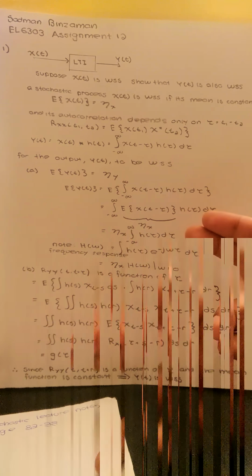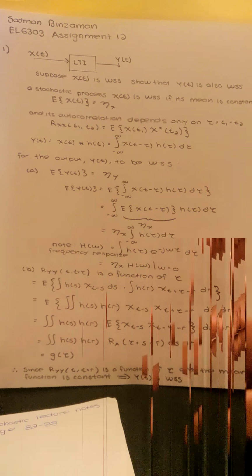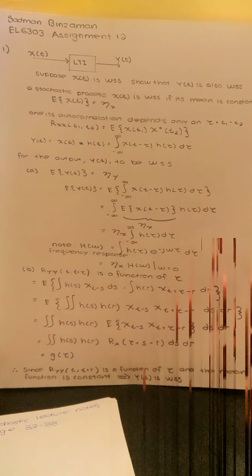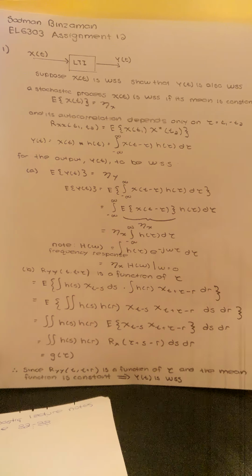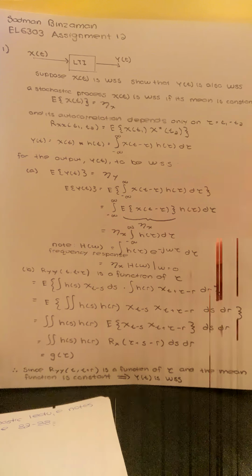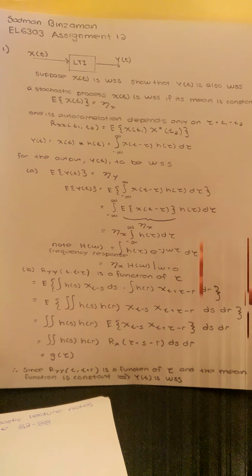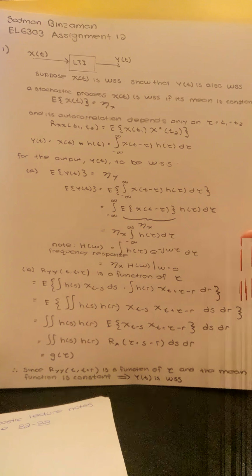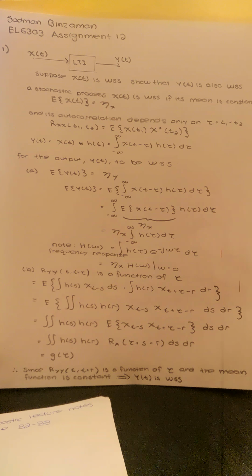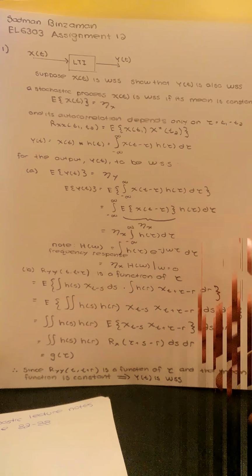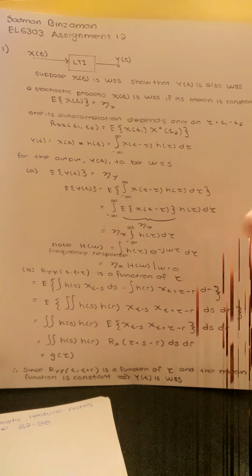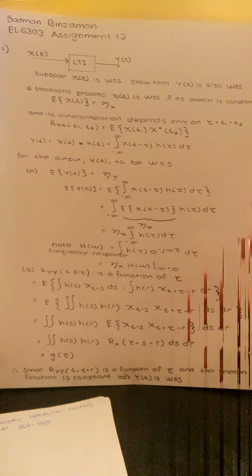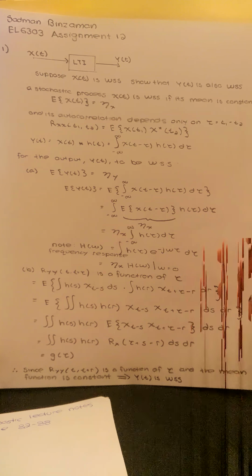So we have the double integral of h of s, h of r, the autocorrelation of x at tau plus s minus r ds dr. And that we can just call some function of tau. Again, we proved that the autocorrelation of y is a function of tau. So since the autocorrelation is a function of tau and the mean of y of t is a constant, we can safely determine that y of t is also wide sense stationary.